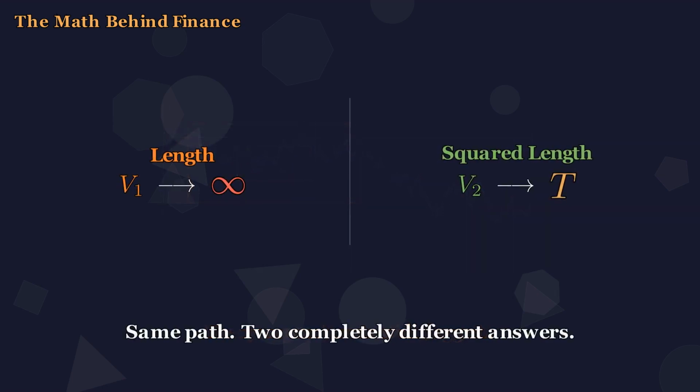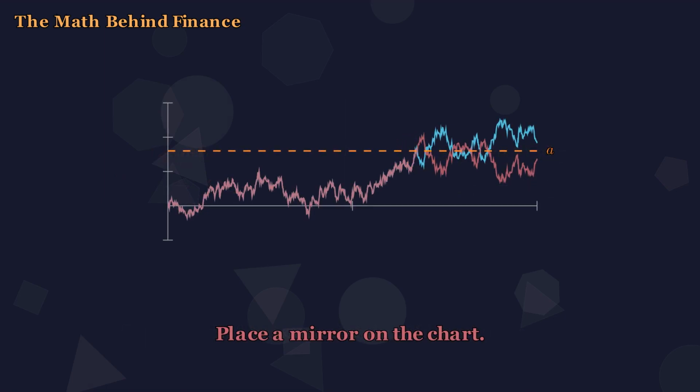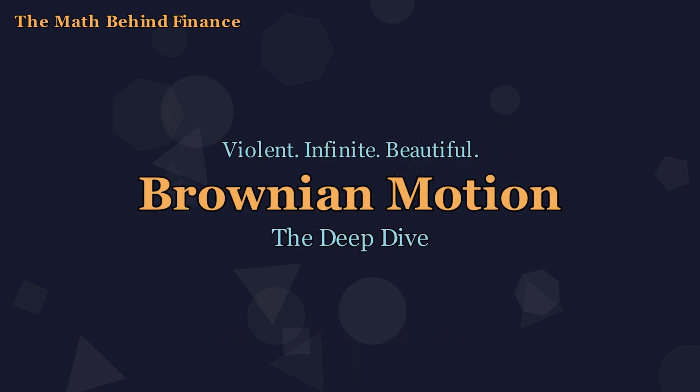We will measure its length and watch the number explode to infinity while the sum of its squared increments locks onto the elapsed time. We will ask when a stock first crosses a barrier, and we will answer by placing a mirror on the chart. Brownian motion is violent, and it is beautiful. By the end of this episode, you will see the single piece of mathematics that bridges Einstein's jittering particles, every option ever priced, and the diffusion models that generate images from pure noise. Let's begin.